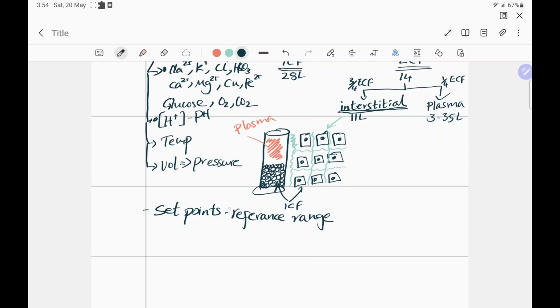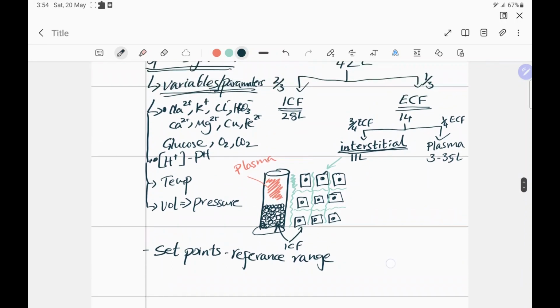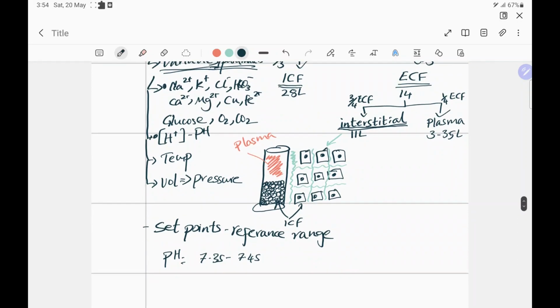Now these set points or reference ranges are determined by nature, and it is what these variables have to be maintained within or around a certain value. For example, the pH of your blood is somewhere around 7.35 to 7.45, and this is the range. There's a little bit of freedom of movement within this range. As long as the pH of your fluid compartment is within this range, it's fine. Nothing bad's going to happen, hopefully.